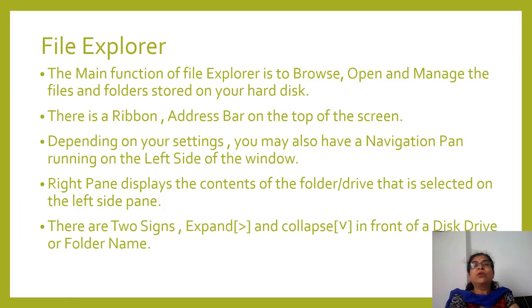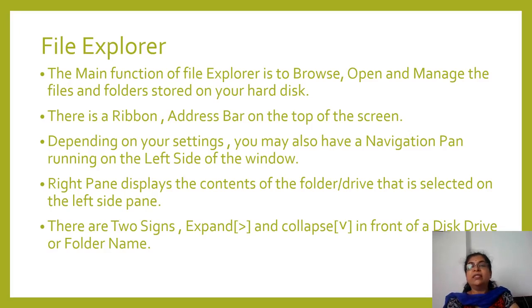Now File Explorer. The main function of File Explorer is to browse, open, manage the files and folders stored on your hard disk. Okay, there is a ribbon address bar on the top of the screen. Depending on your settings, you may also have a navigation pane running on the left side of the window. Right pane displays the content of the file, folder, drive that is selected on the left side pane.